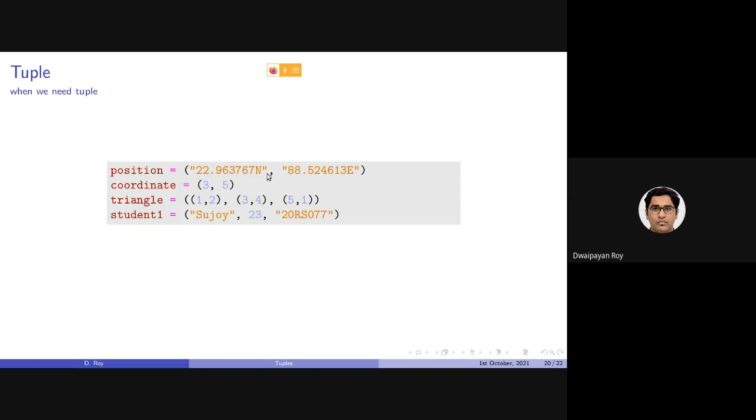The beauty of a tuple is that it will be restricting the change of the individual elements that are stored in this tuple. That is, it will ensure that the elements stored in the tuple will remain the same throughout. Similarly, if you want to store the name and date of birth of a person, as we know, the date of birth, I hope, will not be changing. I mean, unless for some weird or bizarre reason, a date of birth of a person will not be changing. So we can store the name and the date of birth in a tuple.